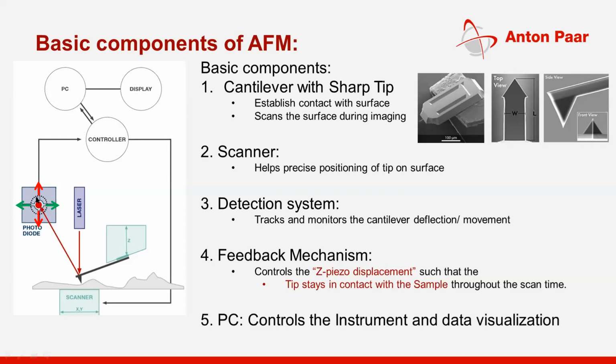Okay, and the movement within this 4 quadrant will determine how much movement of the cantilever has happened. Displacement of the cantilever will be detected based on the spot of this reflected spot, where it is in the 4 quadrant. The feedback mechanism keeps the Z piezo keeping the cantilever in contact with the sample surface throughout the scanning. As my surface is not smooth, I have to keep my contact intact between the tip and the surface.